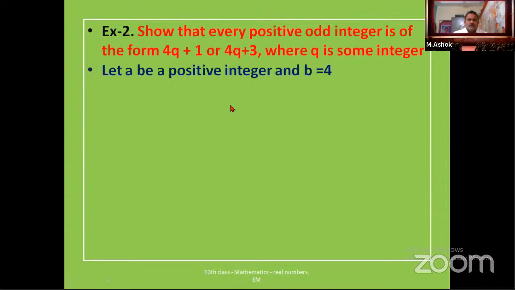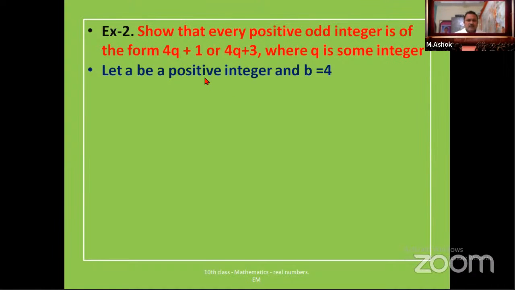So again you have to use the division algorithm. So here 4q is there, 4q plus 3 is there. So you have to take b value as 4. So the number which is beside this q, whatever is there, that you have to choose as b value.